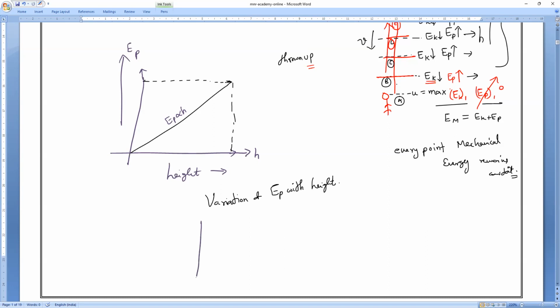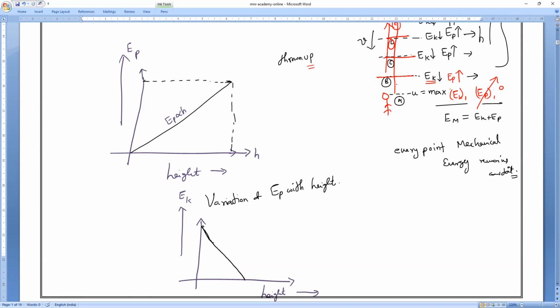Now draw the graph for kinetic energy. Tell me the variation of kinetic energy with height. Height is increasing; kinetic energy, what happened? Decreasing. So initially at less height there is maximum kinetic energy, and as height increases, the kinetic energy decreases.